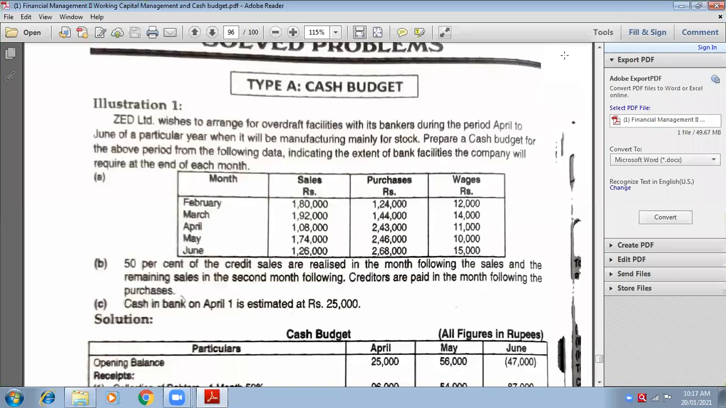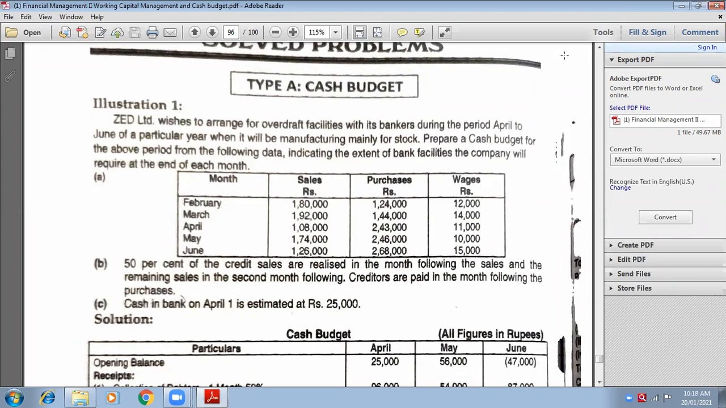We were supposed to start with this first sum, cash budget. Z Limited wishes to arrange for the overdraft facility with its bankers during the period April to June. आपको cash budget बनाना है for the above period. Prepare a cash budget for the above period from the following data, including the extent of bank facilities that company may require at the end of each month.